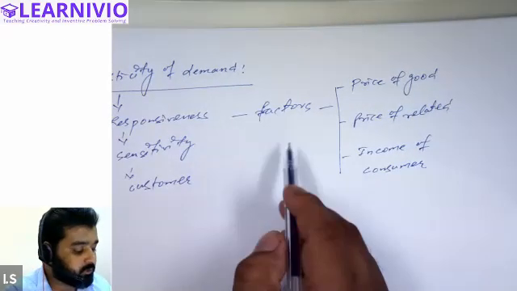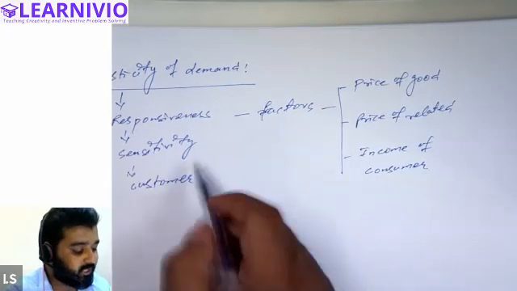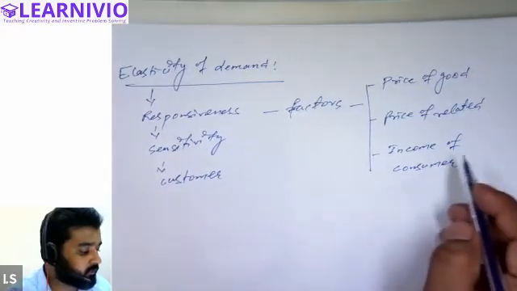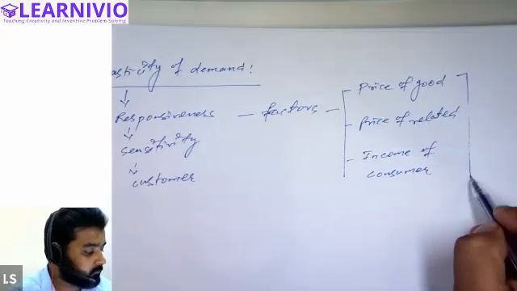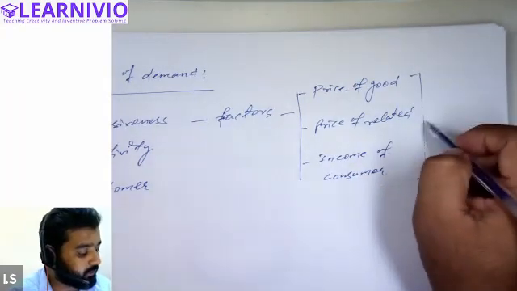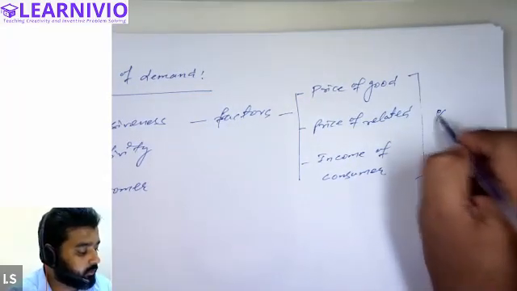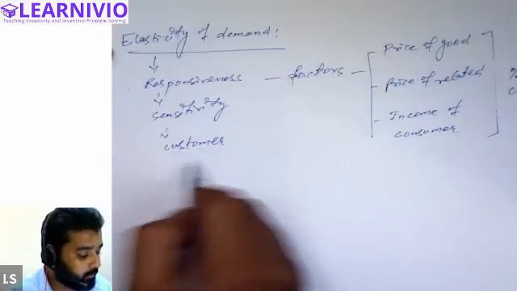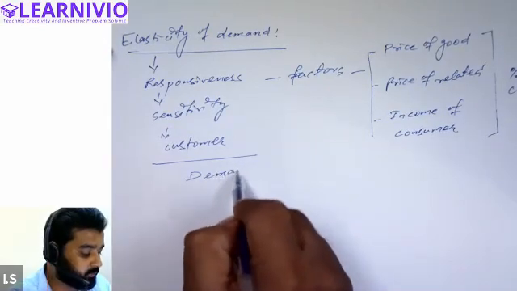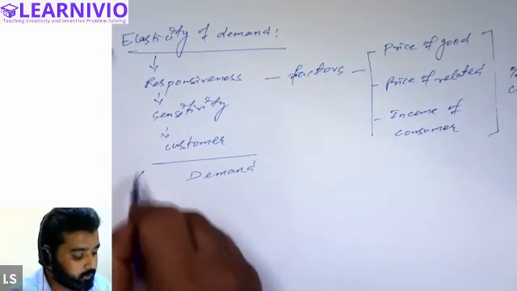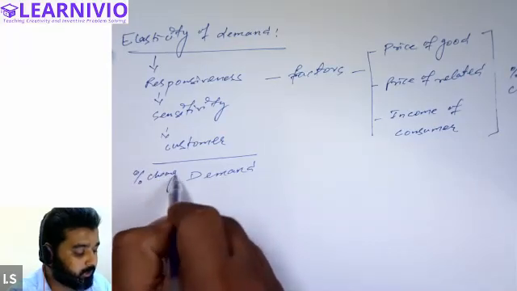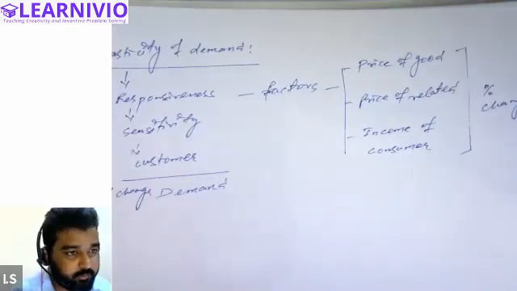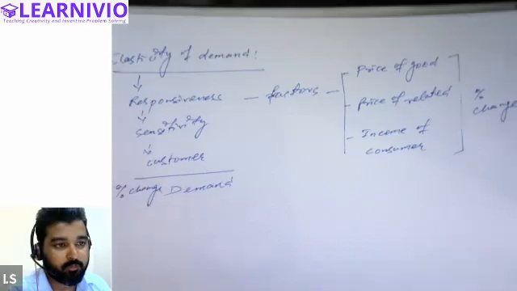Elasticity of demand basically shows the change in demand due to change in any of these factors. All right, when there is a certain percent of change in these factors, like price of the commodity, price of related good, and income of the consumer, percentage change in any of these factors, how demand of the commodity changes. What is the percentage change in demand of commodity due to percentage change in any of these factors? This is called elasticity of demand. Let me zoom out a little. All right.